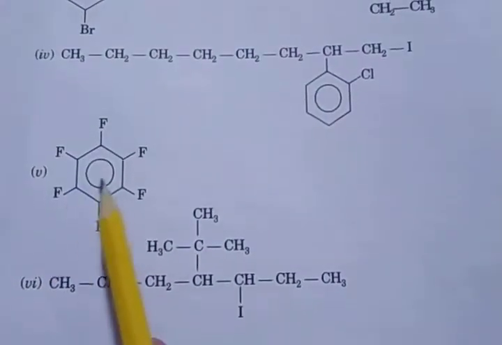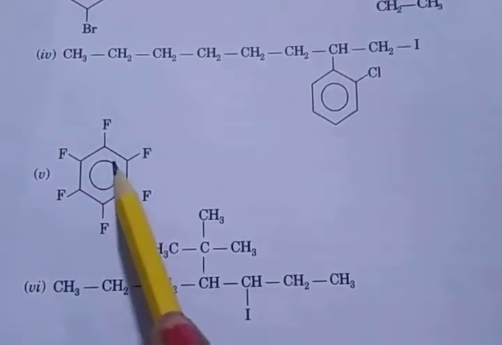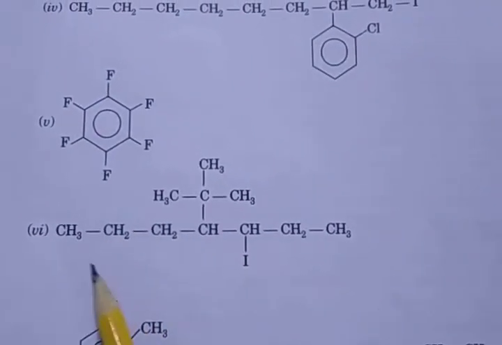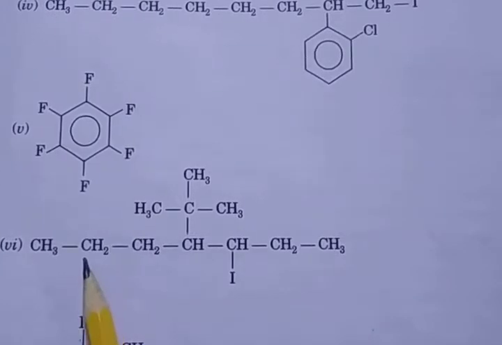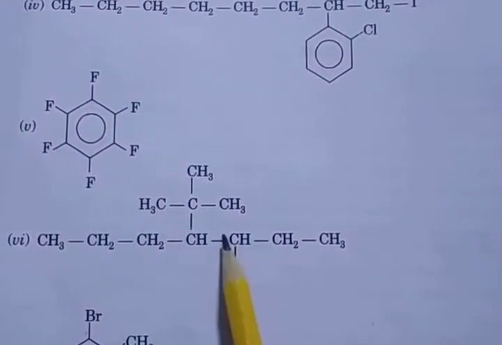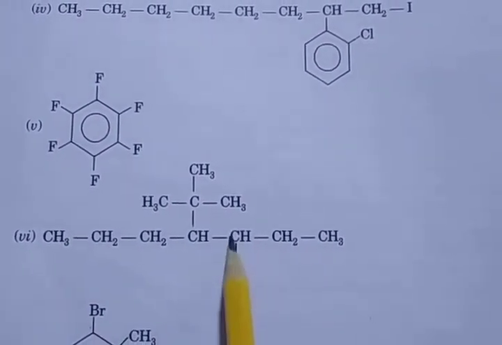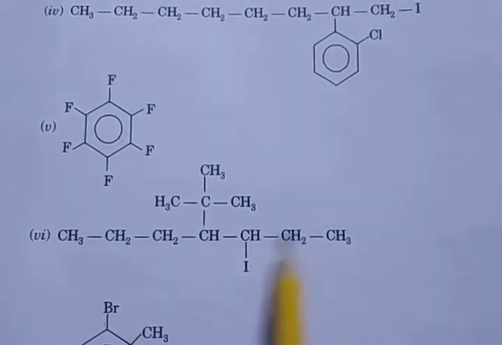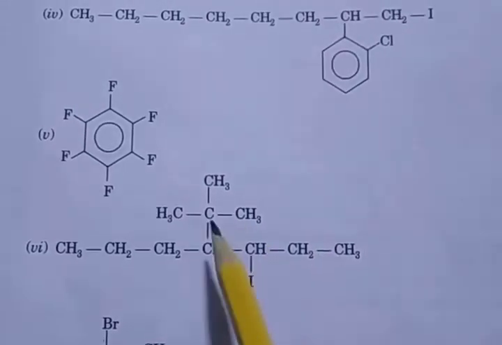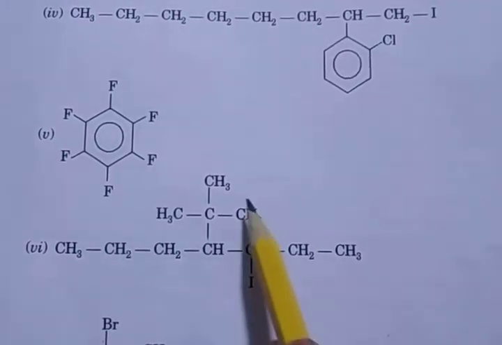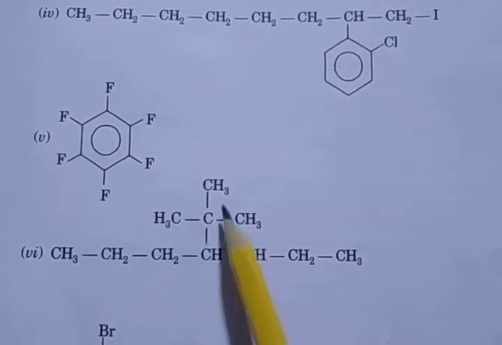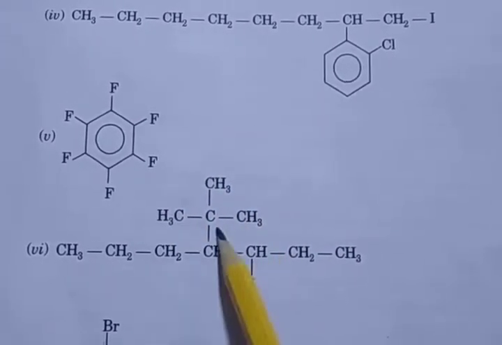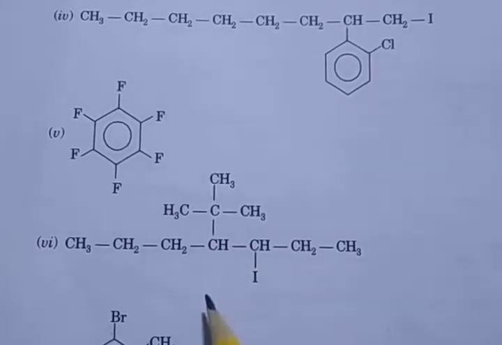Then third, hexafluorobenzene, so benzene and then 6 fluorine attached. Clear? Then sixth number, 3 iodo heptane: heptane 1 2 3 4 5 6 7, 7 carbon, at the third number iodine attached, and then the fourth number given is tertiary butyl. So 1 2 3, 1 carbon attached to 3, so total carbon 4, so butyl. Okay,